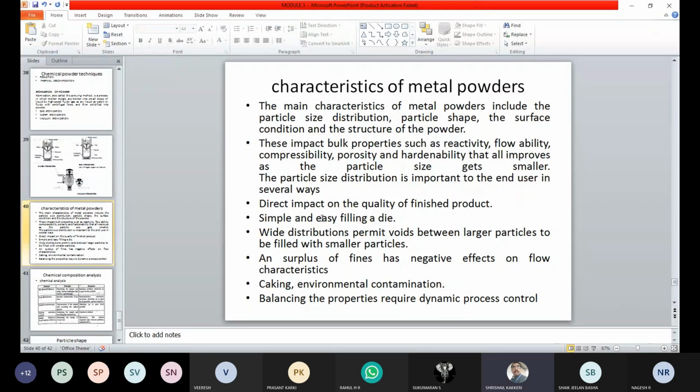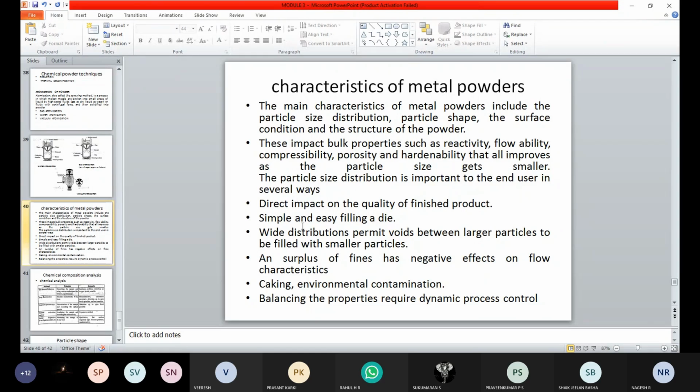Next one is simple and easy filling of a die. When we need to fill the dies, as we have seen in the previous polymer and casting discussions, we use pellets or granules.